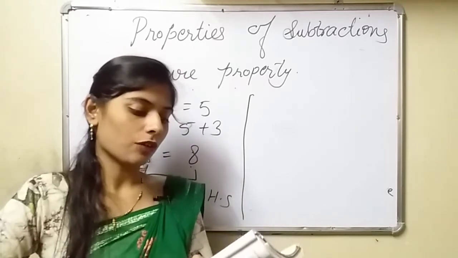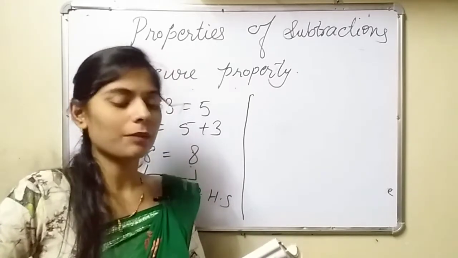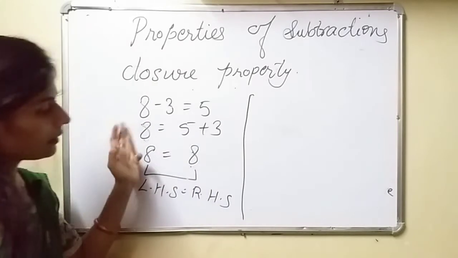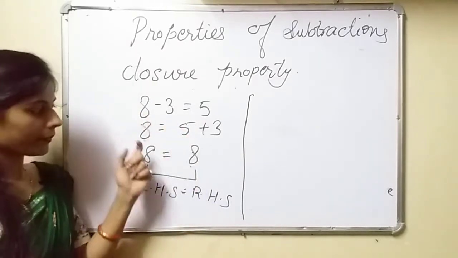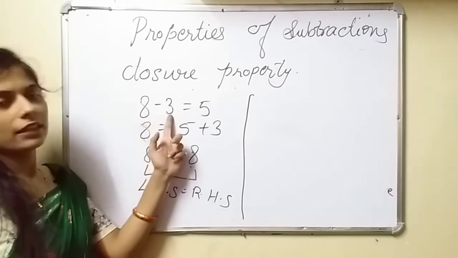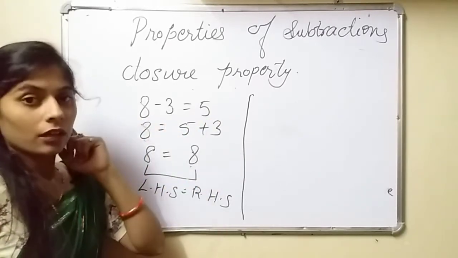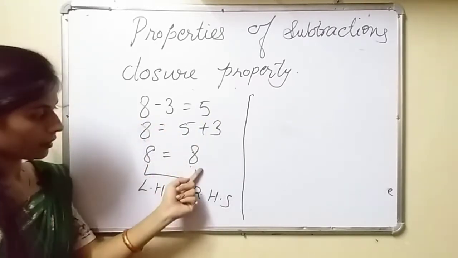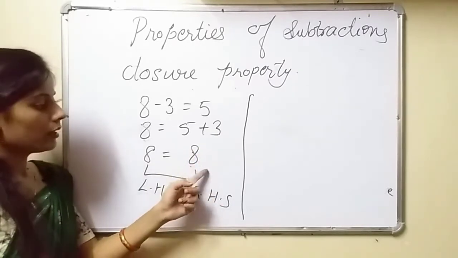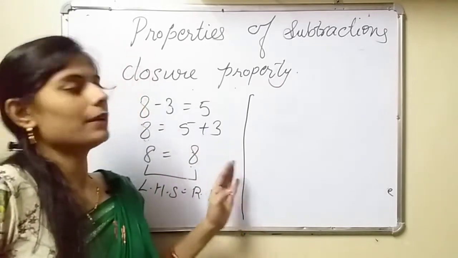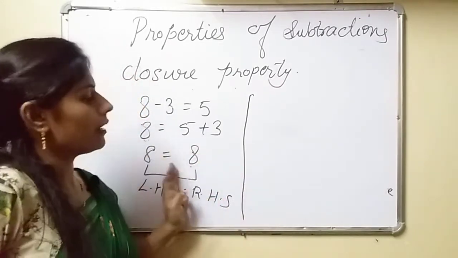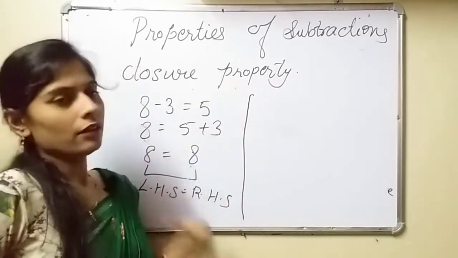Therefore, it is not always true that a whole number subtracted from another whole number gives a whole number. See, if we subtract 8 minus 3, it is equal to 5, and if we take 3 positive here, it becomes addition, so 8 is equal to 8. But it is not possible in every situation that subtraction will give a whole number here.